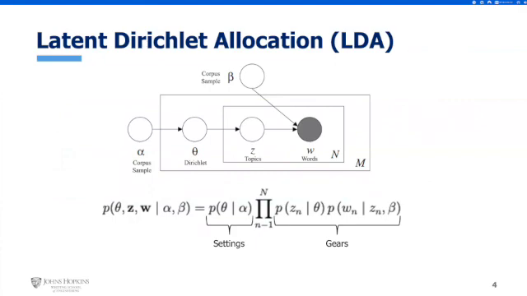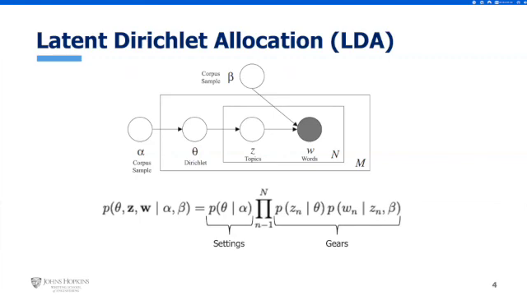Thinking about this more visually, if you look at the top there, this is a plate view, and there are three levels to an LDA representation. There are parameters alpha and beta, which are corpus-level parameters assumed to be sampled once when generating a corpus. And then we have our theta variable, which is a document-level variable sampled once per document, and it's assumed to be a Dirichlet distribution. And finally, there are the Z and W variables, which are word-level variables and are sampled once for each word in each document. For this algorithm, the Dirichlet hyperparameters are going to be our alpha, which is document-topic density, and beta, which is word-topic density.